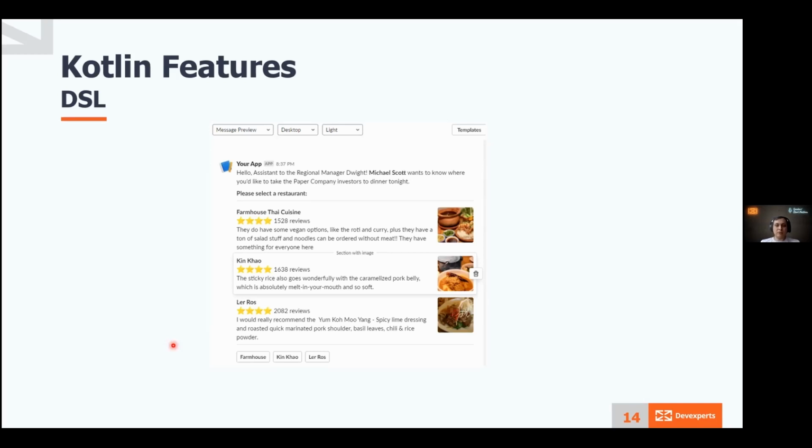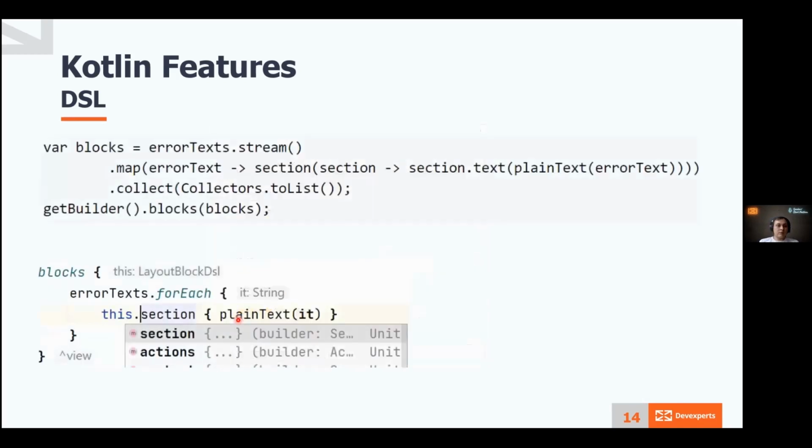It's not actually a mutation of the object. Another example with readability and usability increased with Kotlin is domain-specific languages. I won't speak about what a DSL is and why you might need it. Instead, I'll show a practical example of it. Slack has the BlockKit framework, which allows constructing messages in Slack from interactive parts. Slack also has beautiful extensions for Kotlin. The most important one is exactly the blocks DSL.